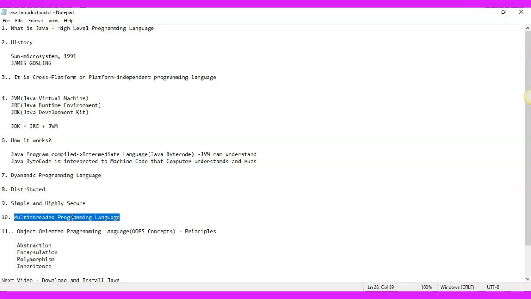That means two programs are running at the same time, and in a very simple way, technically we say two threads are running at the same time. You don't have to worry about that. I just gave you an example to make it simpler. So Java is a multi-threaded programming language that supports the multi-threaded mechanism.